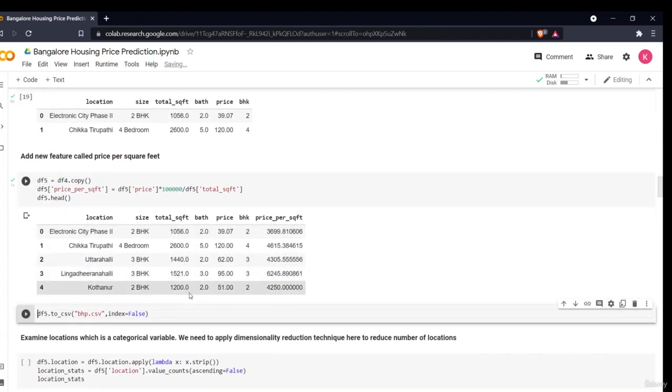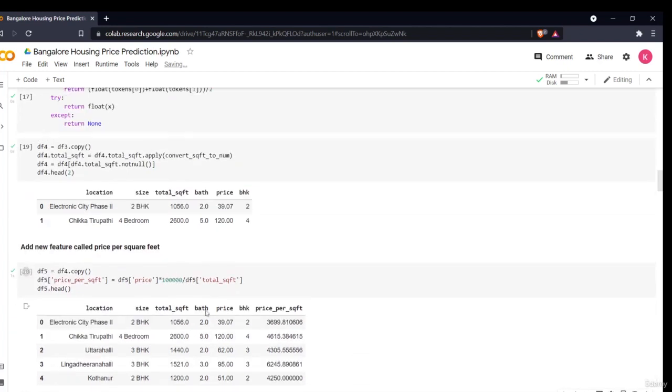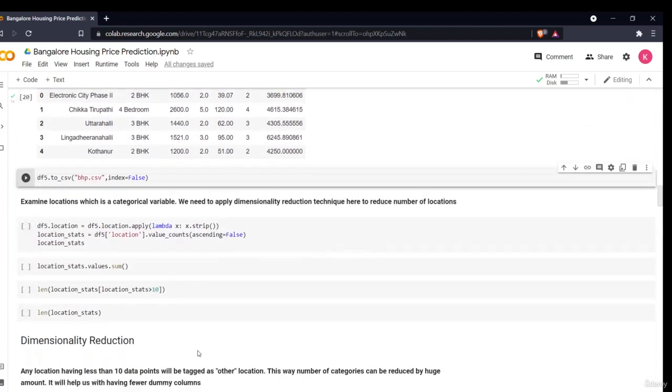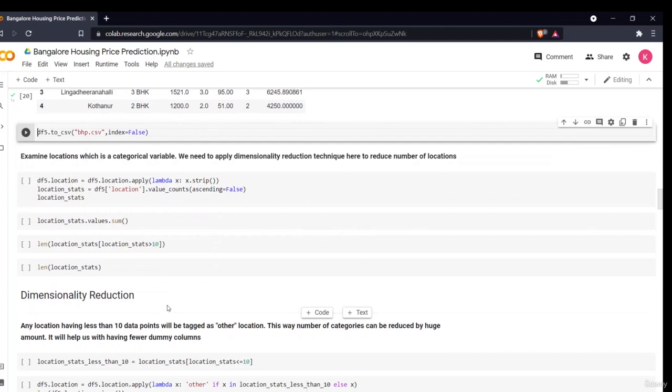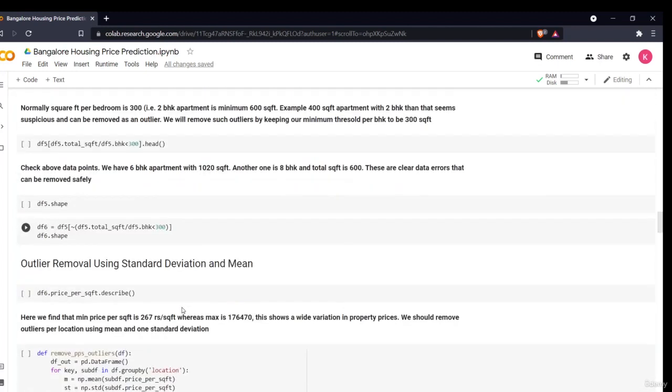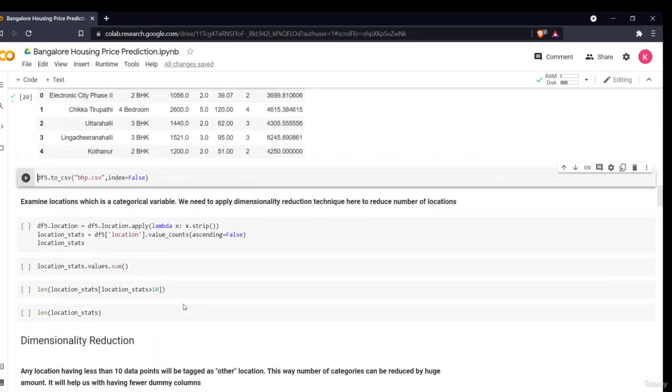So now this is my complete data. Okay, this is my complete feature engineering. I have removed some of the features and I have added all the different features which I had to add. Now in the next section we'll be doing some more data pre-processing techniques, in which we'll be doing dimensionality reduction and removing outliers, all the different techniques in the next section.